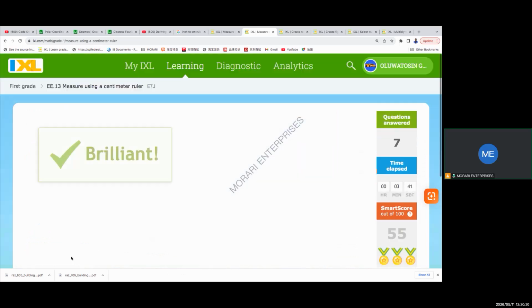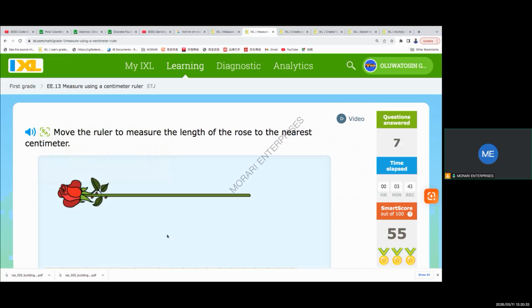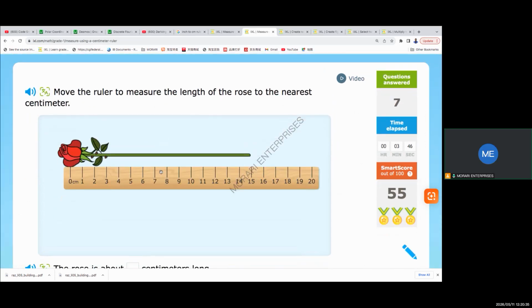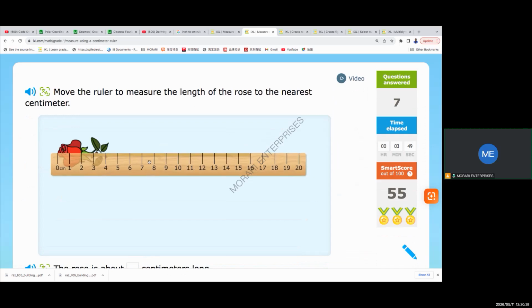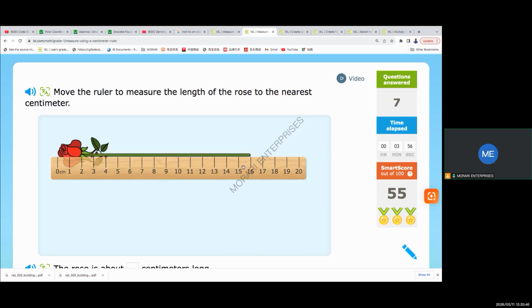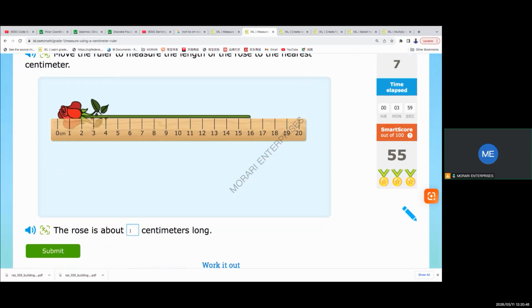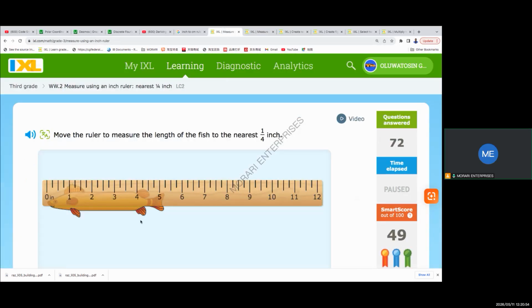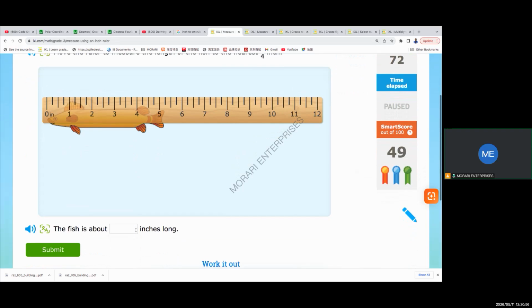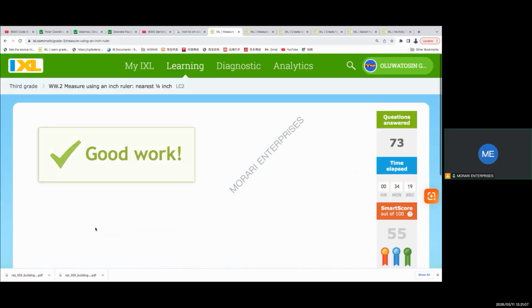So we use length, and you have to choose what ruler you're using. Are you using a centimeter ruler, or an inch ruler to take the measurement? So from 0 here, the end of the rose flower, to the other end, put it a little down so that you can see that is about 16 centimeters. And if we get to the inch here, that was 5 1/4. So I will write 5 and then space 1 divided by 4. So that is 5 1/4 inches long, right?